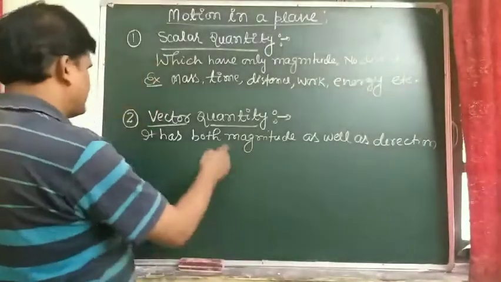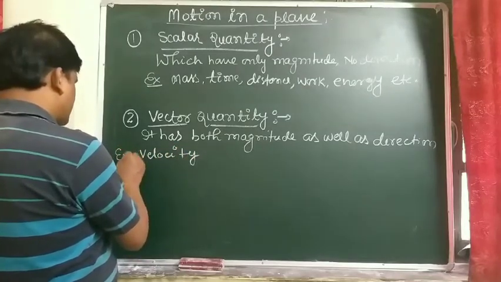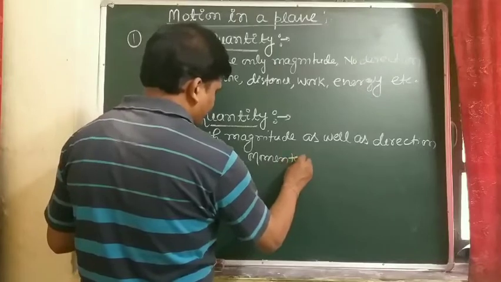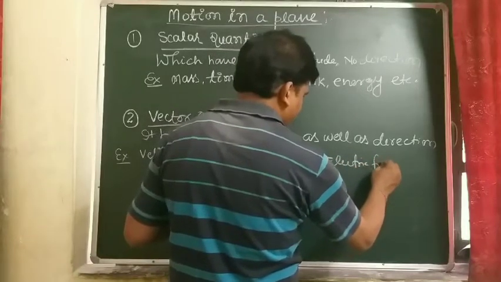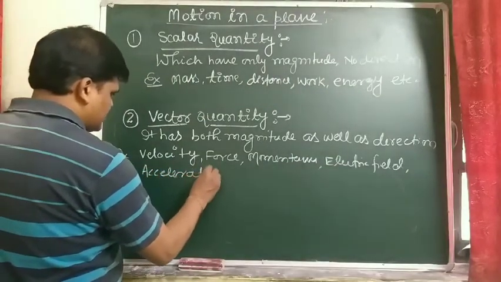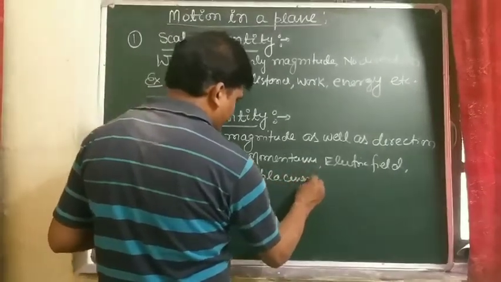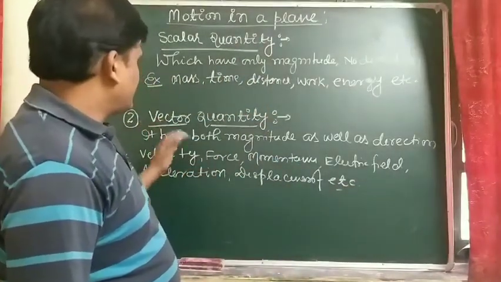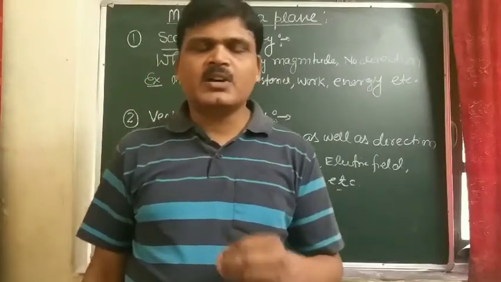So what are various examples of vector quantities? Velocity. Examples of vector quantity: velocity, force, momentum, electric field, acceleration, displacement, etc. So those physical quantities which have both magnitude as well as direction are said to be vector quantities.